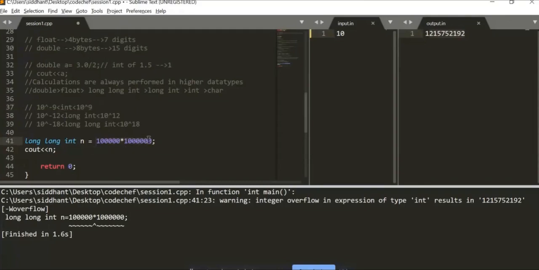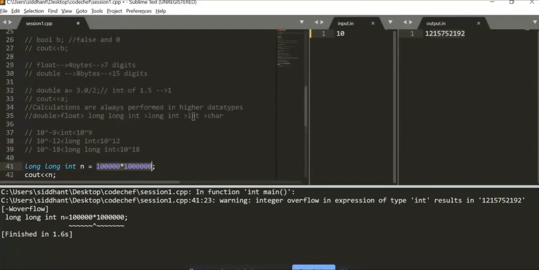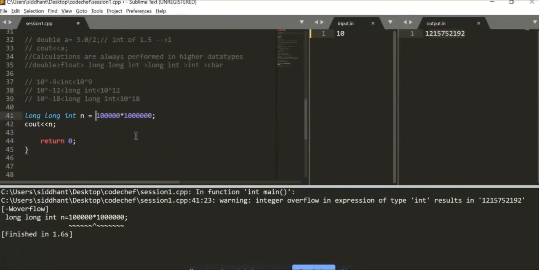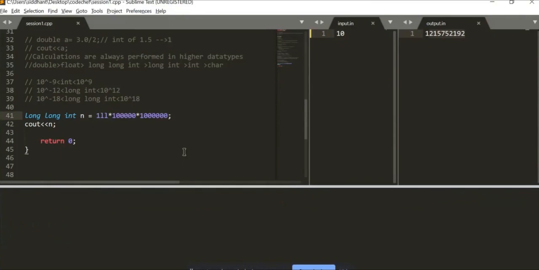So what we need to do is convert this whole thing into a higher data type. Like we are calculating it in int, and int only has value of 10 raised to 9. Let's convert it into long long int. So how do we do it? The calculations are always performed in the highest data type of all the members present. So let's add something like 1 LL. Now this is a special thing. When I run it, you will get 1 followed by 11 zeros.